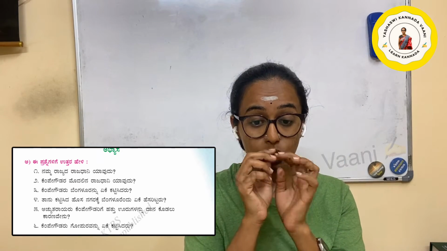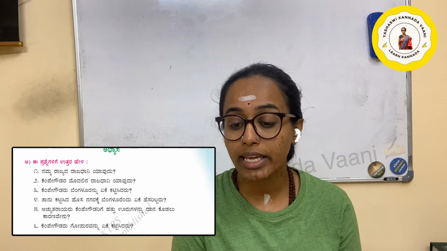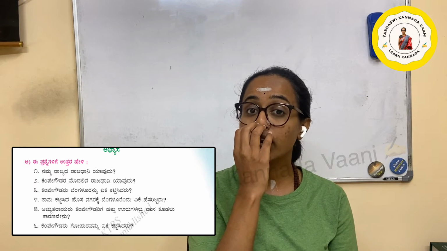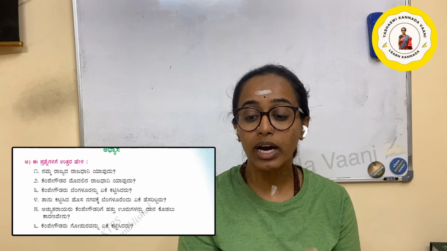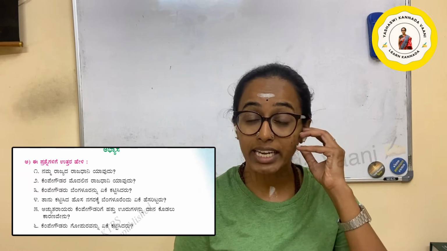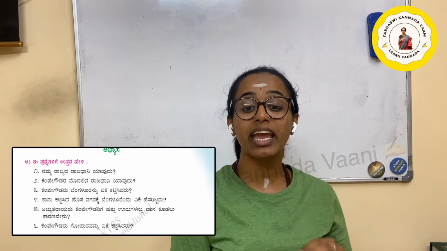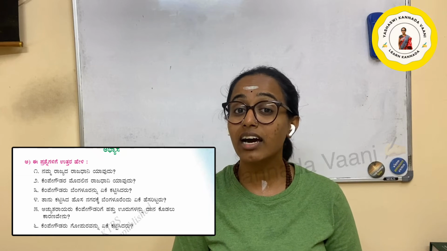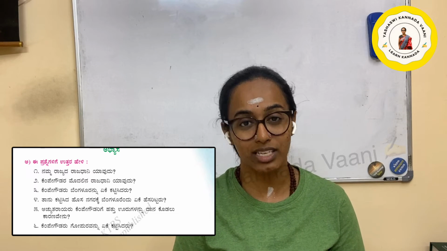Next, ಅಚ್ಯುತರಾಯರು ಕೆಂಪೇಗೌಡರಿಗೆ 10 ಊರುಗಳನ್ನು ದಾನ ಕೊಡಲು ಕಾರಣವೇನು? ಅಚ್ಯುತರಾಯ, he gave Kempegowda 10 places, 10 ಊರು, he gave it as a dana, charity. So why did he give? ಏನು ಕಾರಣ? What is the reason? ಕಾರಣ is a reason. ಕಾರಣವೇನು? What is the reason for this one?